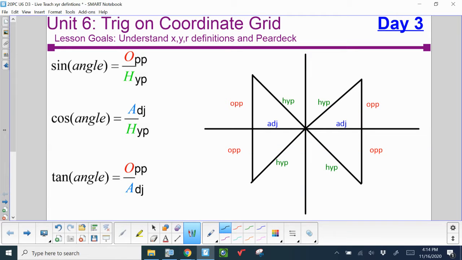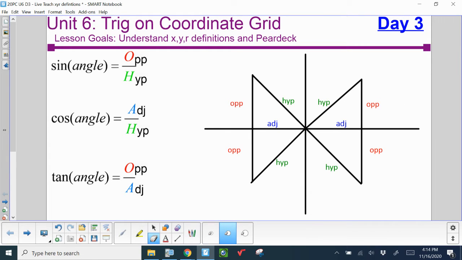Hi, if you are watching this, then you missed the beginning of class, and this is a reteaching or an enhancement evolving of day two. One of the goals of this is to understand new definitions for trig functions using x, comma, y, and r, and how those work. The lesson will conclude with a pair deck review.